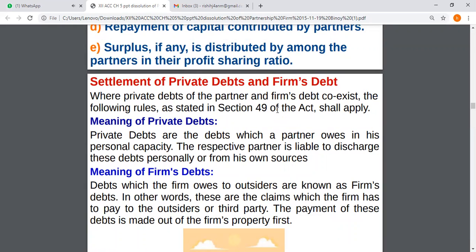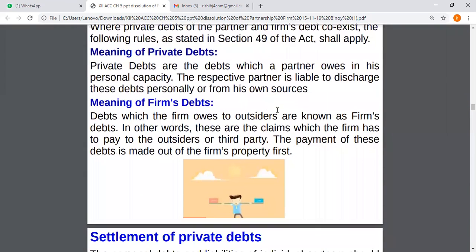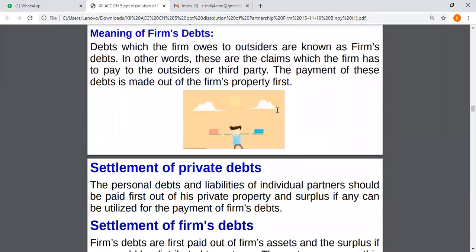Now, private debts are the amount that a partner owes, and firm's debt is the amount that a firm owes. So, obviously, the priority should be given to firm's debts, and then the personal debts or private debts are to be paid.